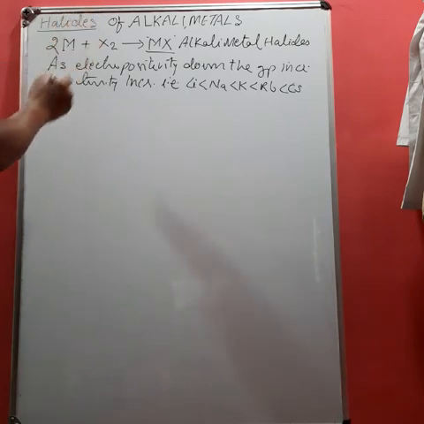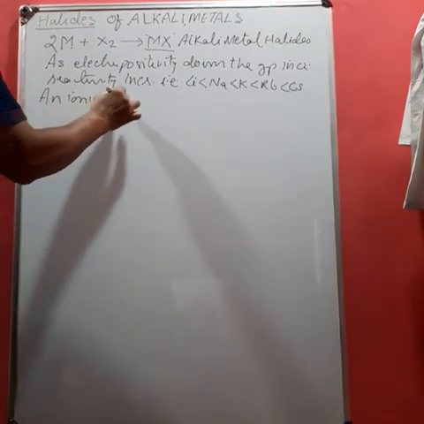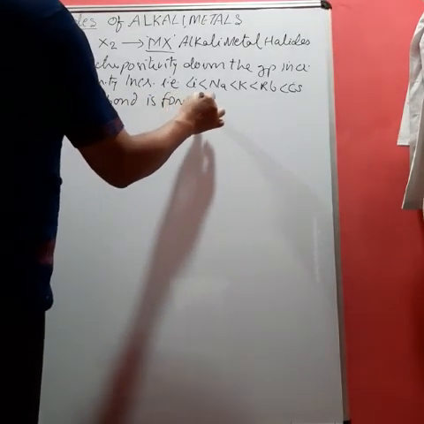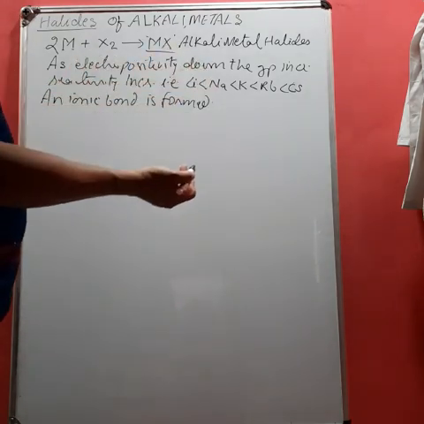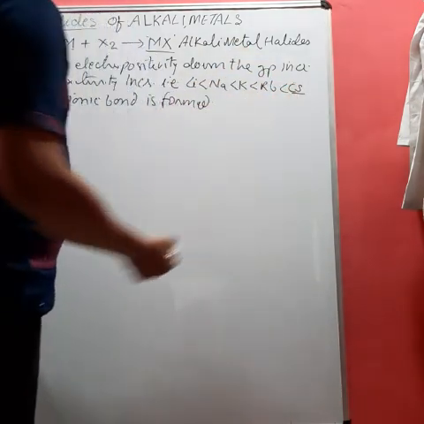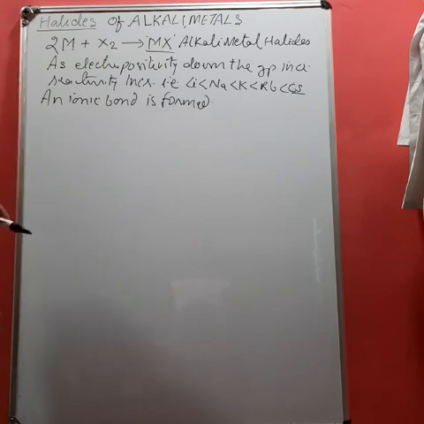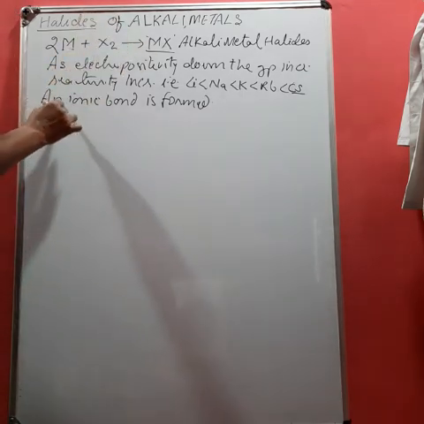Because an ionic bond is formed, and an ionic bond is formed by losing an electron. So the easier it is to lose an electron, the easier it is to form halides. You know that cesium is bigger in size, its ionization enthalpy is very small, and therefore it readily forms halide.